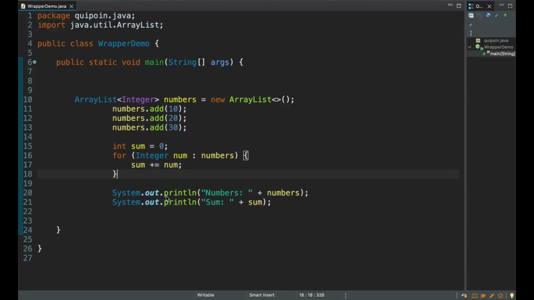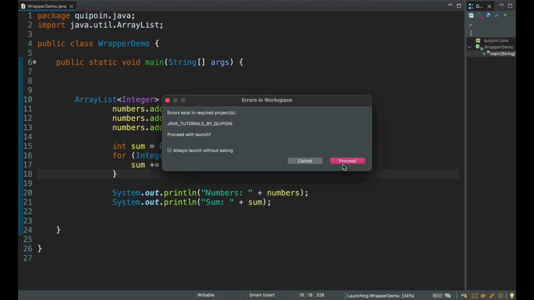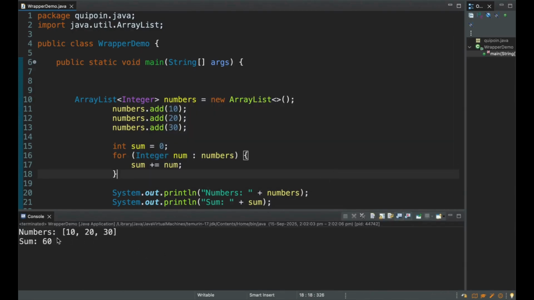Then we have our print statement for numbers and sum. This will print the numbers list, and this statement will print the sum. So let's save our file and run our code to see what's coming as output. And you can see the list got printed as 10, 20, 30 and its sum as 60.